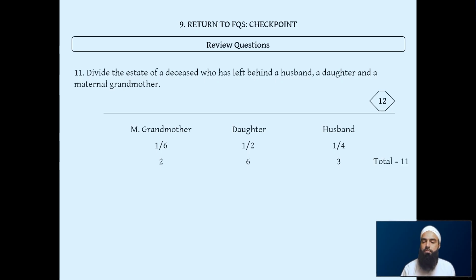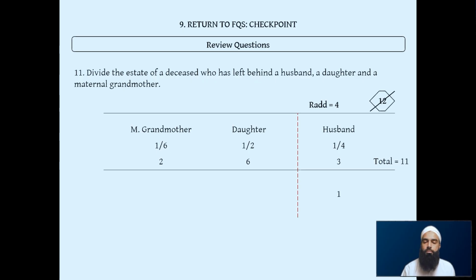11 means that this is a rad mas'ala now. So we split up the husband, draw a horizontal line, cross our old divisor, and make the new rad out of the spouse's denominator, which is 4. Give the husband his 1/4 out of the 4, which is 1.